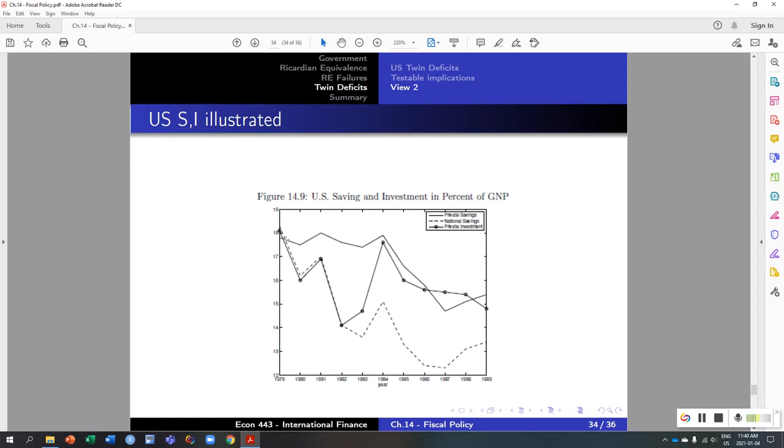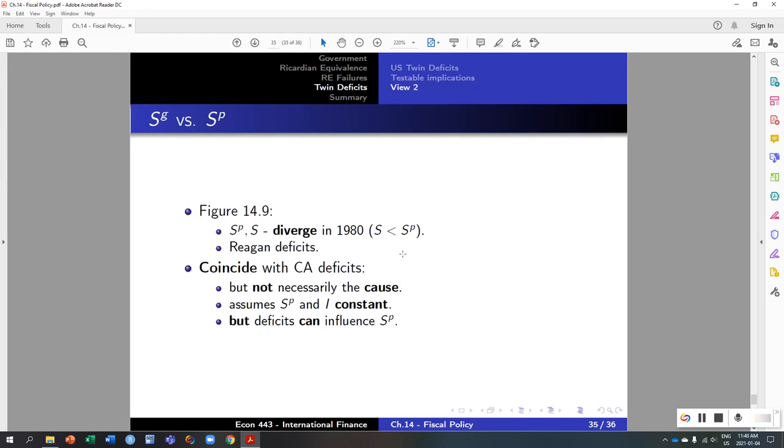The private savings is still kind of constant and then deteriorates, but the point is they diverge, and the difference, of course, is the government savings deterioration. So that's evidence that this difference between the private savings and the national savings, which is the government savings, is deteriorating, and that's also causing the current account deficit. So that view 2 relates the US government budget deficit to the current account deficits that we have seen before. So they have started to diverge, which is due to the Reagan deficits that we've seen before.